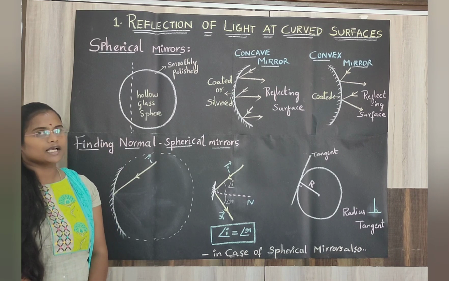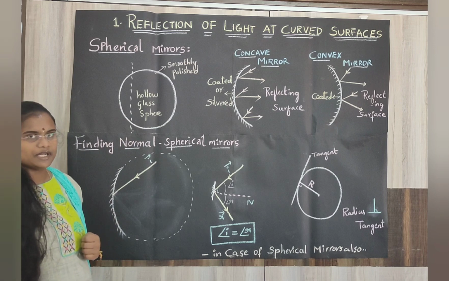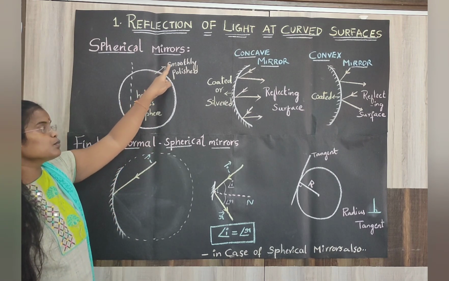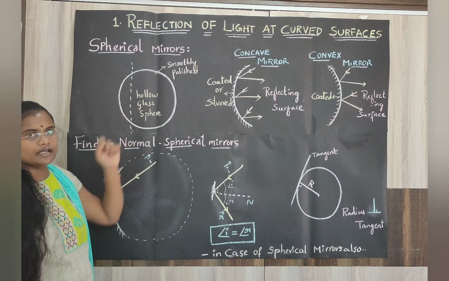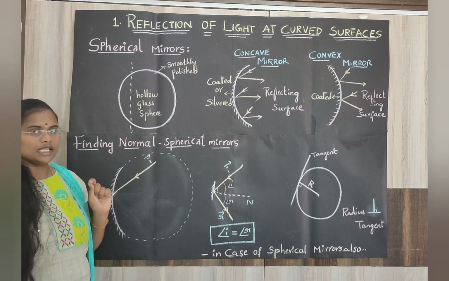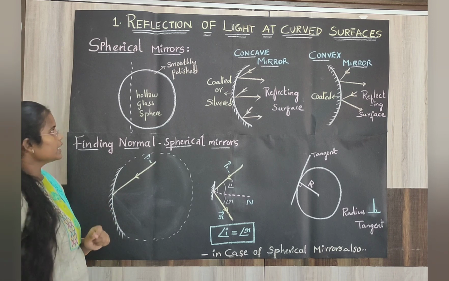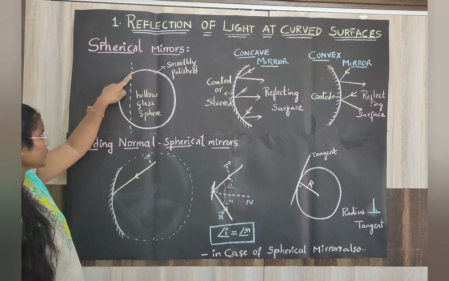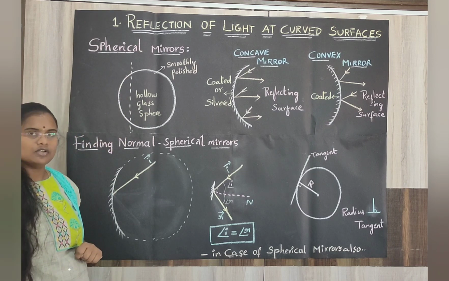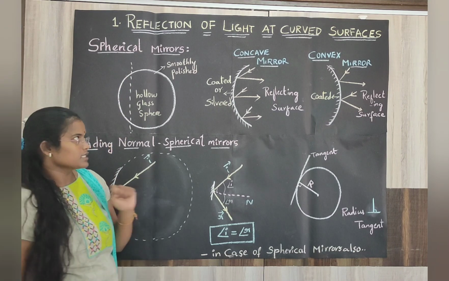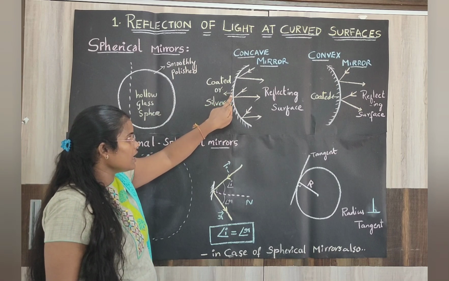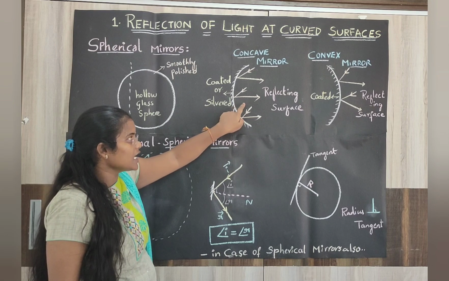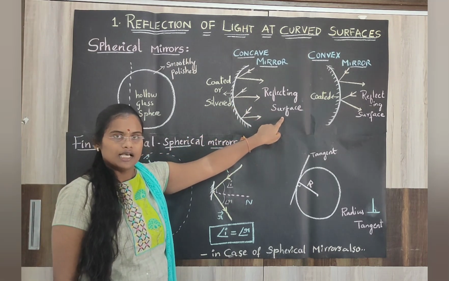How do you make a spherical mirror? In order to make a spherical mirror, you need to take a hollow glass sphere and it should be smoothly polished both inside and outside without any irregularities. And cut some part of it. If you cut some part of it, you will get a curved structure. Yes or no? When you get a curved structure, if you coat the bulged part, that is the outer part, the inner surface will act as a reflecting surface.